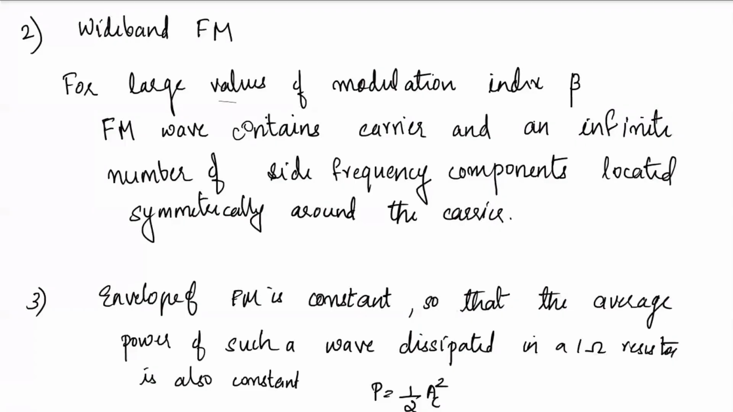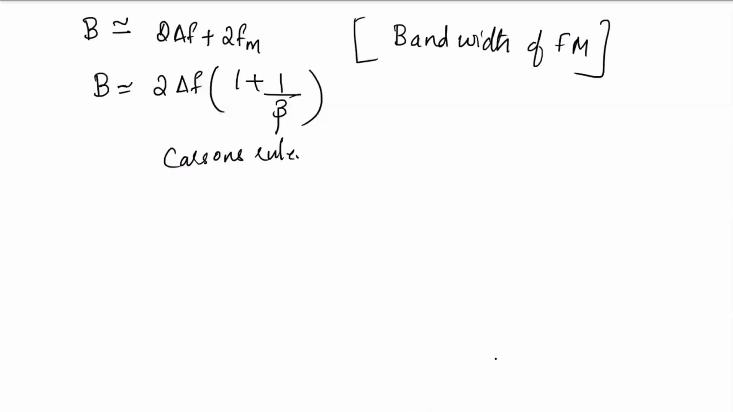And one more thing you can observe is that there is a constant average power. The envelope of FM is constant, so the average power of such a wave is constant, and the expression for the power is Ac squared by 2. So these are two different properties of FM.